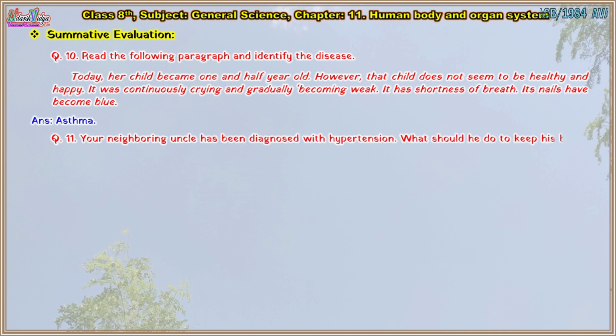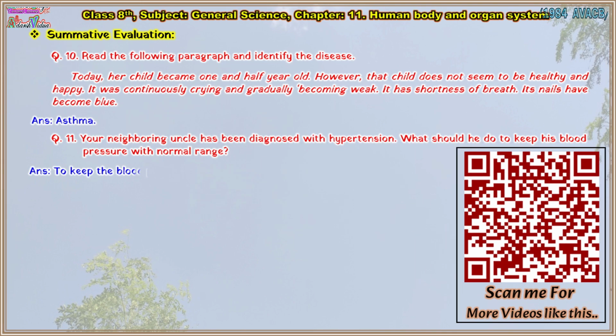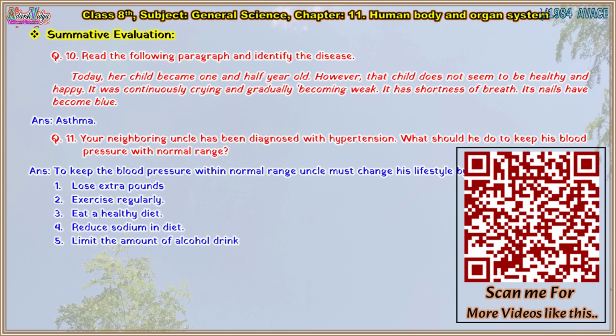Question 11. Your neighboring uncle has been diagnosed with hypertension. What should he do to keep his blood pressure within the normal range? Answer: To keep the blood pressure within normal range, uncle must change his lifestyle by doing the following. 1. Lose extra pounds. 2. Exercise regularly. 3. Eat a healthy diet.